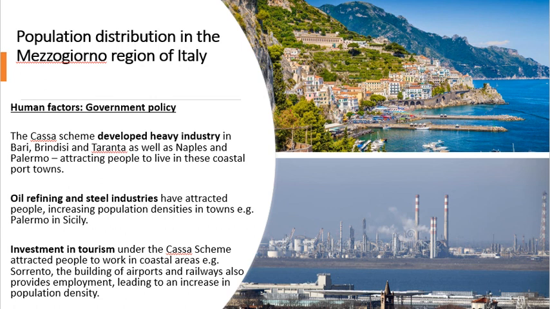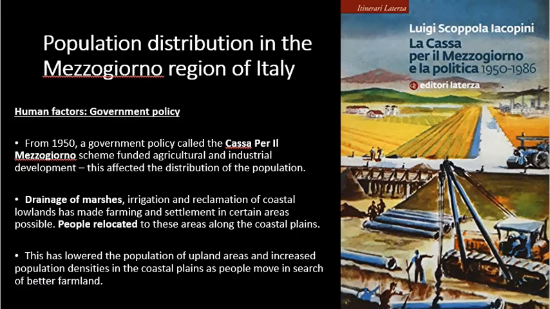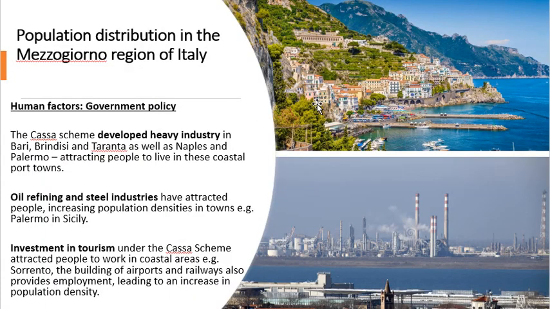Now, what else benefited under the Casa per il Mezzogiorno? So this fella here, tourism. So if we look, guys, Italy is known for its fabulous coastal resorts and tourist areas. So, for example, if we look up here, we've got Sorrento, a mountainside town, and the Casa per il Mezzogiorno would have invested money in this area to make it attractive for tourism. Okay, so they would have invested in the tourist area here. They would have built transport, public transport, airports, services, tourist guides, all these things here.